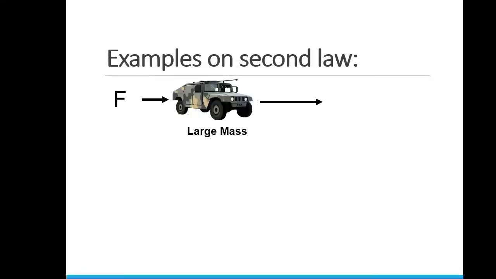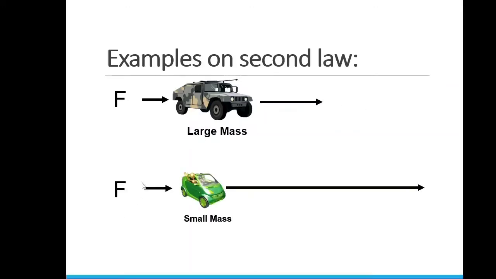So, coming to examples on the second law. Look here, this jeep has a larger mass. When you apply a certain force F on this jeep, the motion exhibited by the jeep will be smaller because it has a large mass. Momentum is directly proportional to mass. So, obviously, if you apply a small amount of force on a large mass, you get less acceleration. Similarly, the same amount of force on a small mass produces larger motion, a great deal of motion is exhibited by the body.